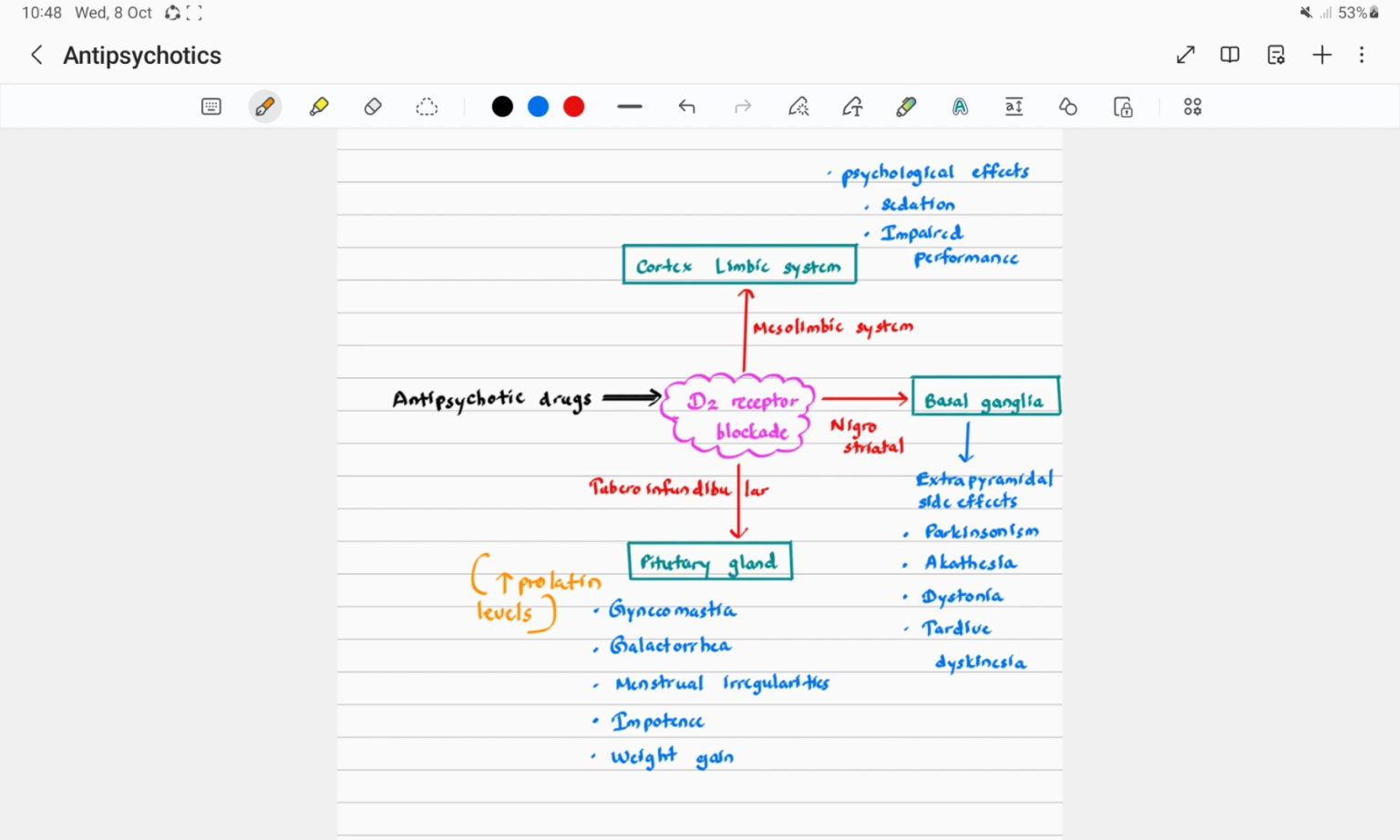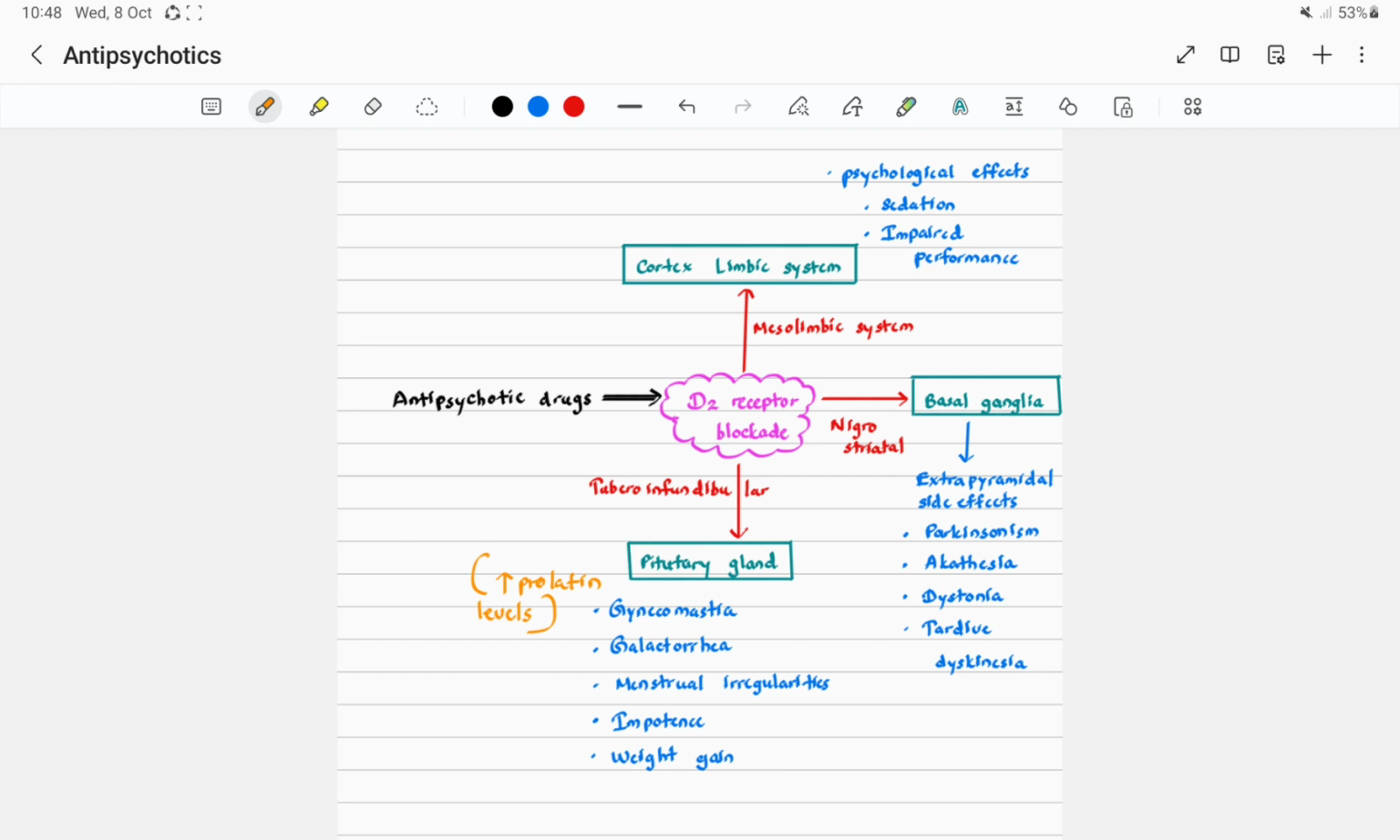When the antipsychotic drugs act on the nigrostriatal pathway in the basal ganglia, it causes extrapyramidal side effects like Parkinsonism, akathisia, dystonia, tardive dyskinesia. And also when they act on the tuberoinfundibular pathway, that means on the pituitary gland, causing increased prolactin levels, it causes several endocrine side effects like gynecomastia, galactorrhea, menstrual irregularities, impotence, and weight gain.